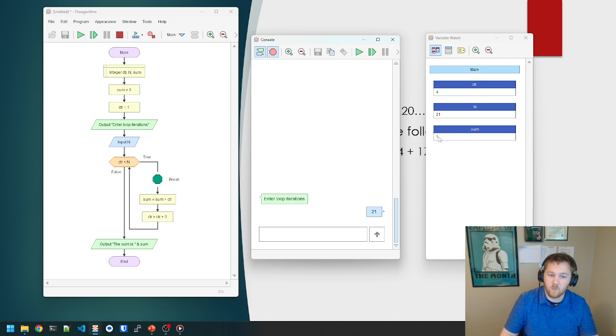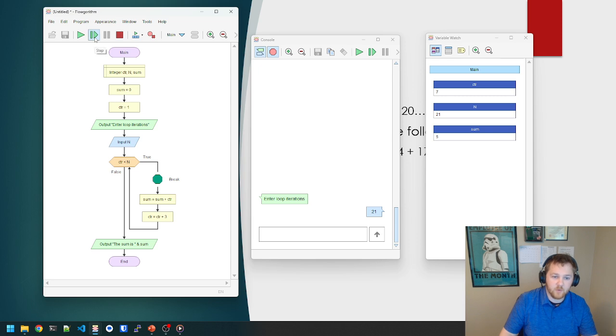Our sum is 1. So now I'm going to run through this, and you can actually do a step or run. I'll just say what the difference here is really quick. Run, when I click this, I'll just click it right now and watch what happens down here. Nothing really happens, right? It goes all the way back so quickly to the next breakpoint. You can see our numbers changed here. So clearly it did one loop iteration, but we didn't get to step through each of these.